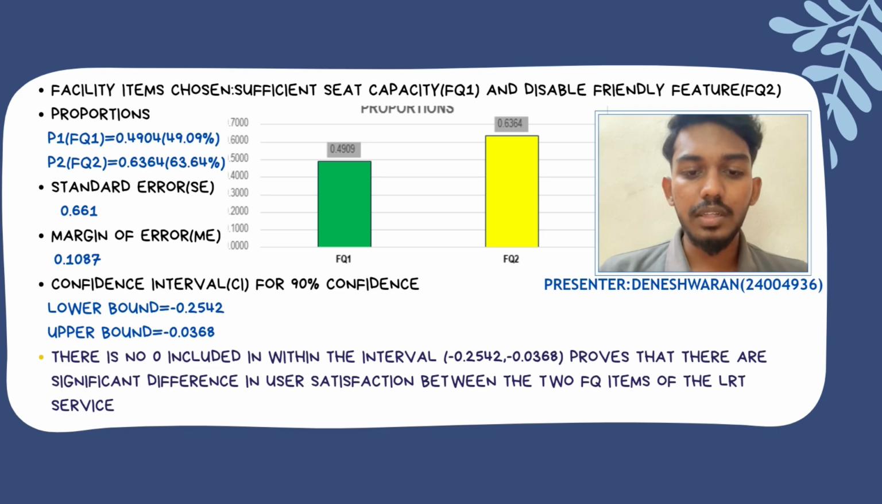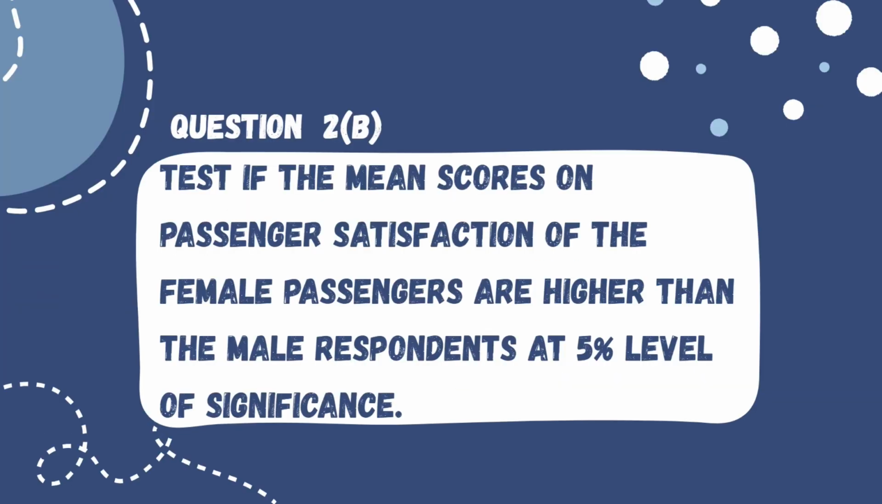63.64%. We calculated the standard error SE as 0.661 and the margin of error ME as 0.1087. Using this, the confidence interval was found to be between negative 0.2542 lower bound and negative 0.0368 upper bound. Since 0 is not included in this interval, we can conclude that there is a statistically significant difference in user satisfaction between the two facility quality items for the LRT service.